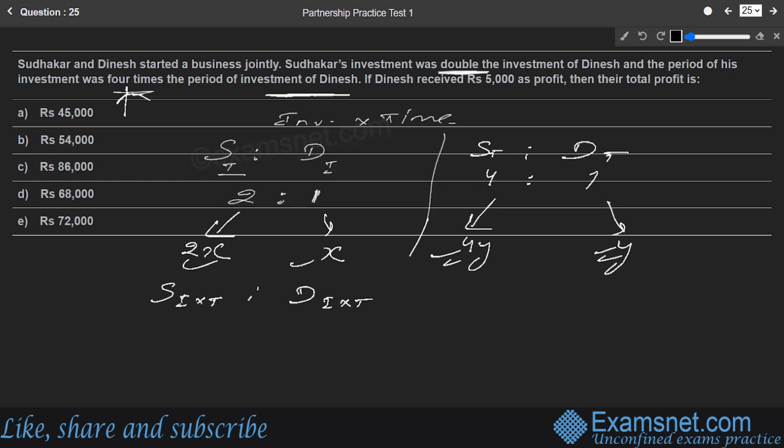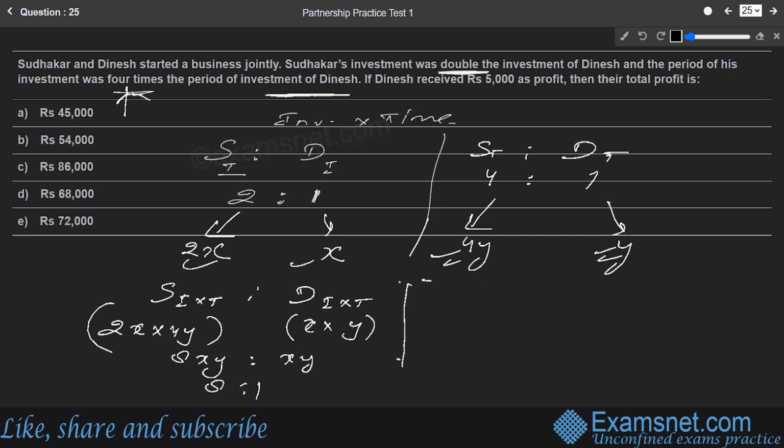So Sudhakar's investment is 2x and the time part is 4y. Dinesh's investment is x and the time part is y. So it comes out to be 8xy is to xy, which is nothing but 8 is to 1. So the investment into time part of both of them becomes 8 is to 1. Now, what are they saying? They are saying that Dinesh's profit is 5,000 and we are supposed to find out the total profit. So let's say the total profit is P.